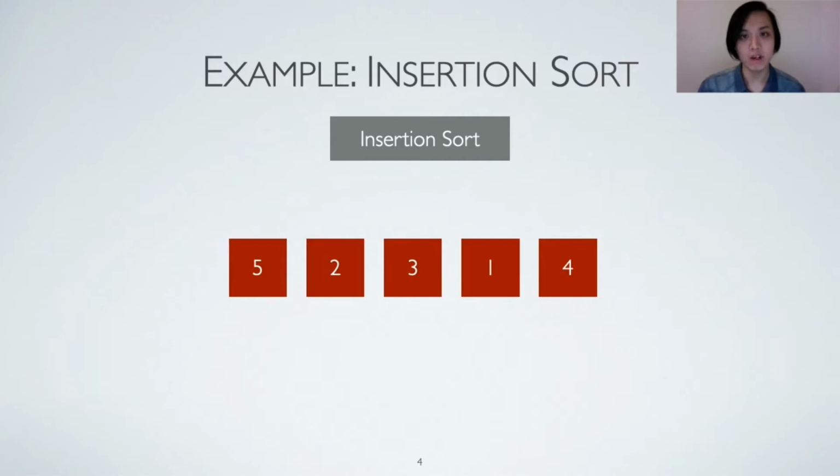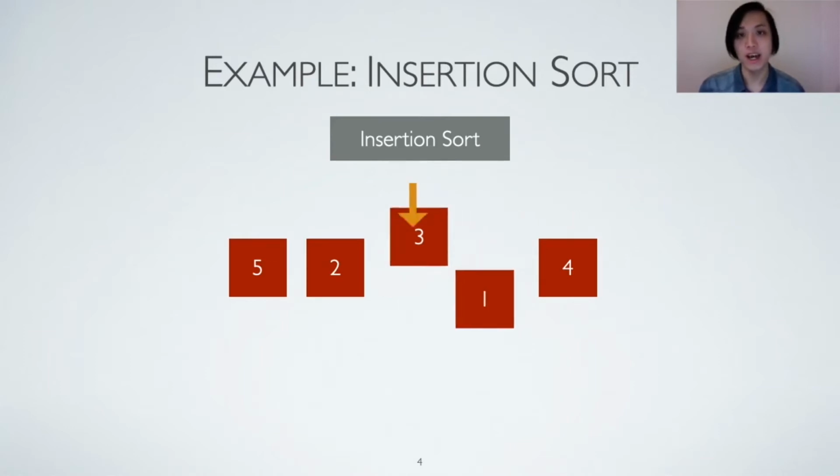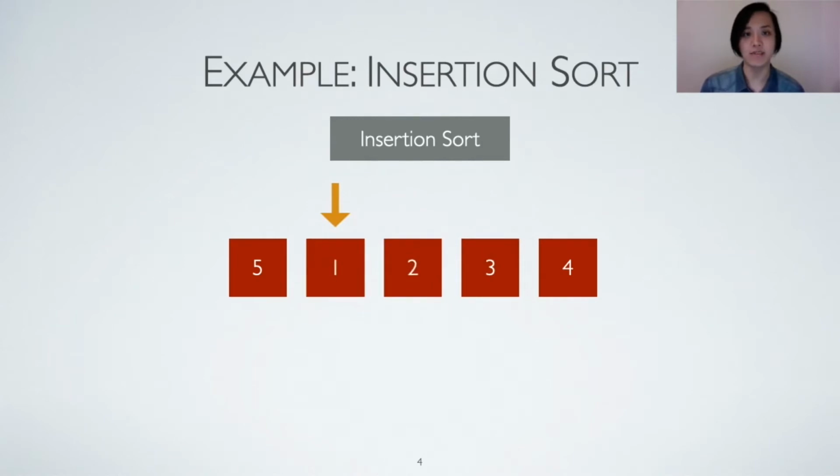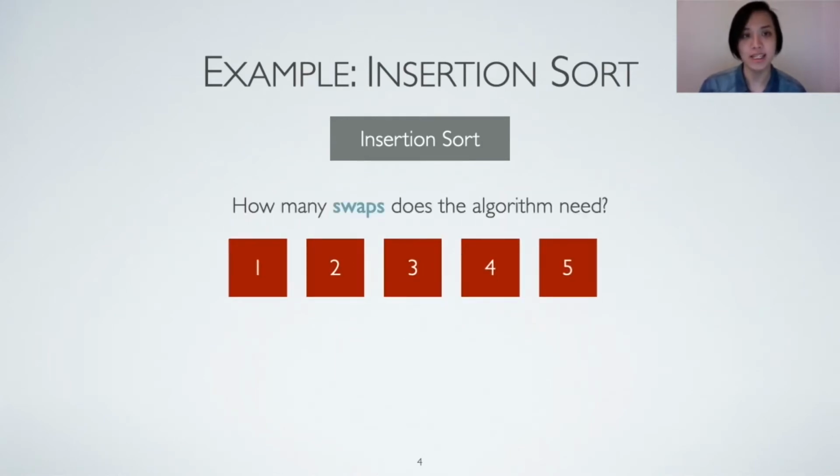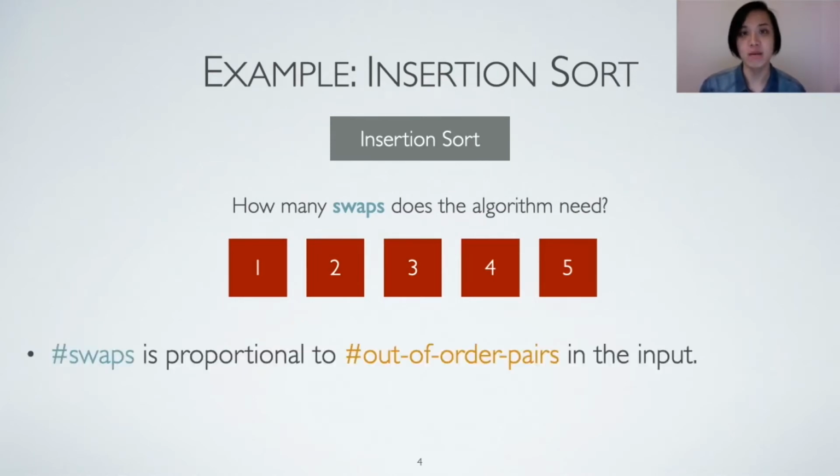So instead of a quadratic upper bound, how can we express a fine-grained time complexity of insertion sort? Look at the animation that might help you recall how insertion sort works. It goes through the elements in the list iteratively and tries to move them to correct places via swaps. Indeed, we can have a better estimation than the quadratic worst-case bound. The number of swaps is proportional to the number of out-of-order pairs in the list.